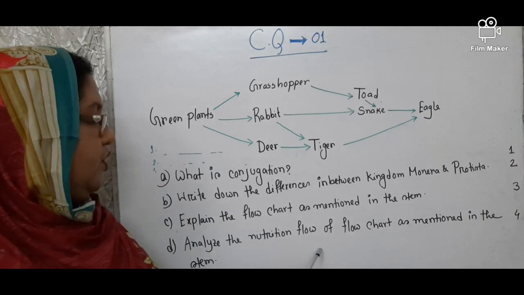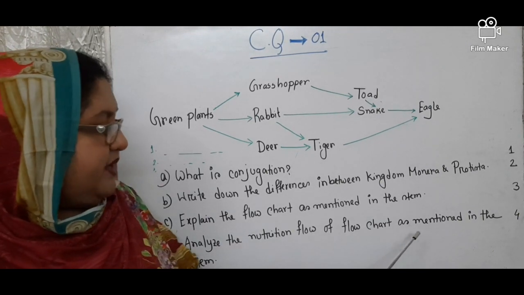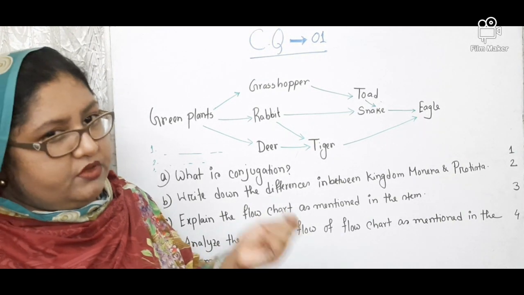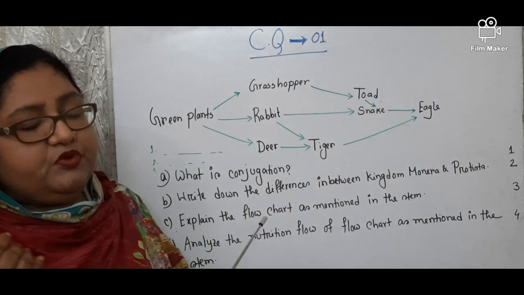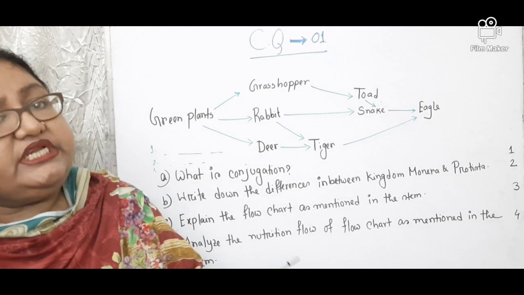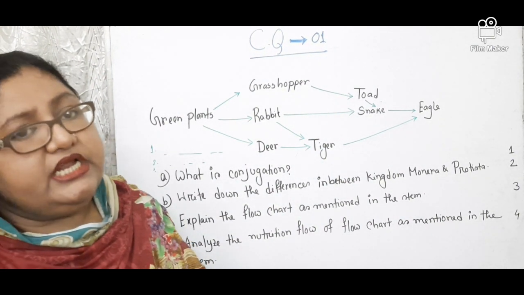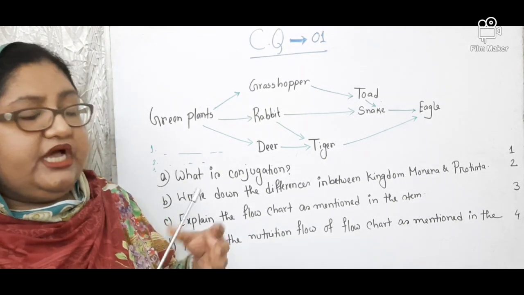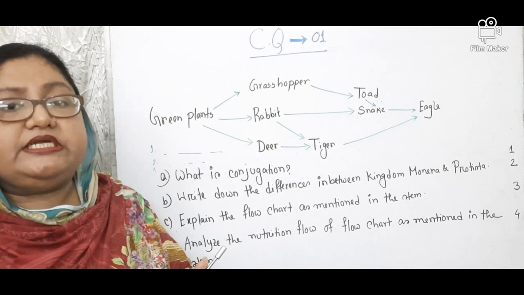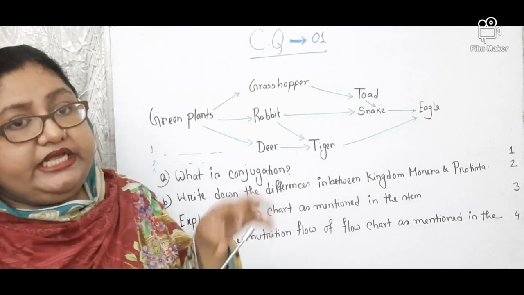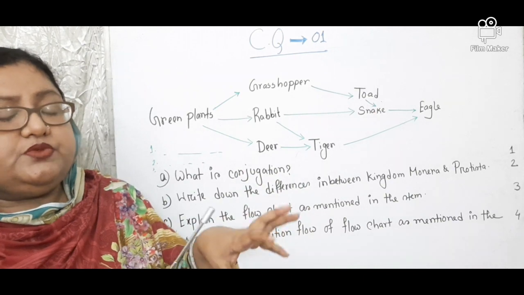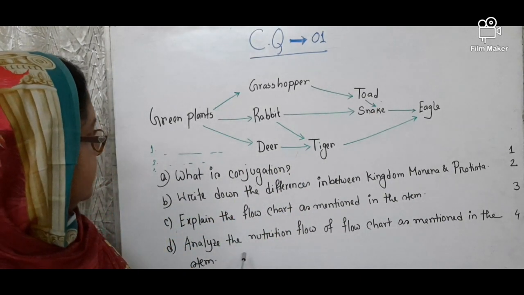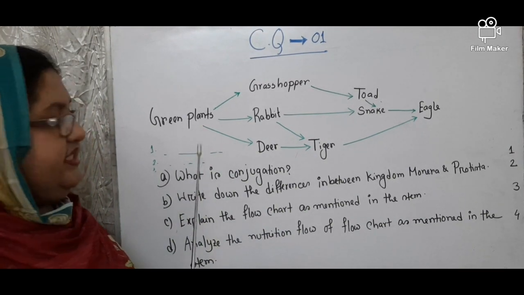Analyze the nutrition flow of the flow chart as mentioned in the stem. It is also from chapter 13. That means in chapter 13, in my previous lecture, I have already discussed the nutrition flow in an ecosystem. You can see that video to understand the nutrition flow in an ecosystem. That was discussed particularly on the nutrition flow in any ecosystem. Today I will answer on the basis of this question.